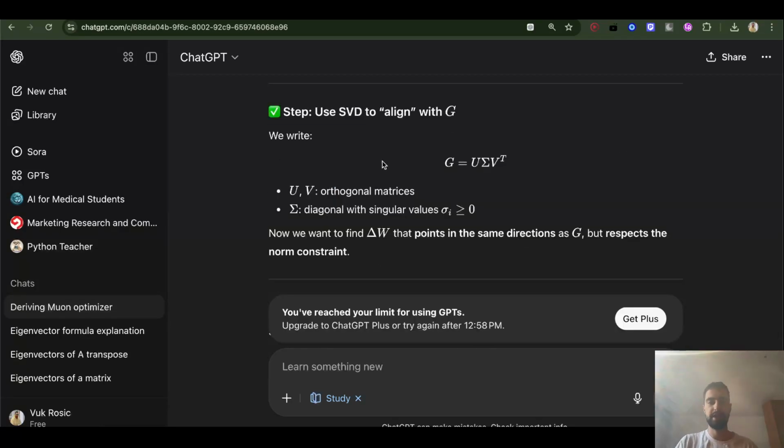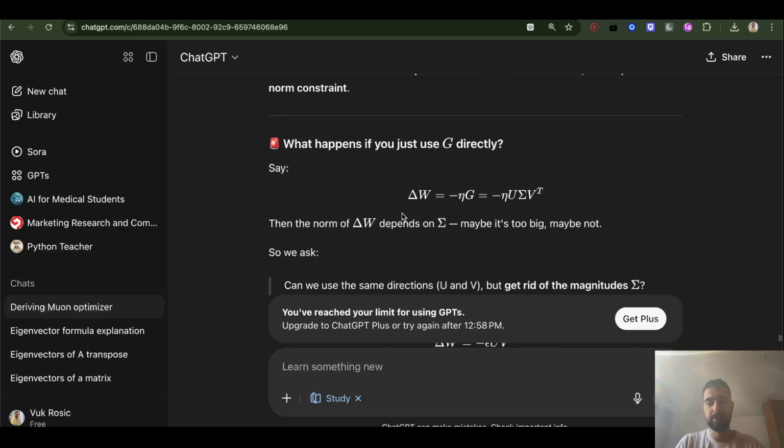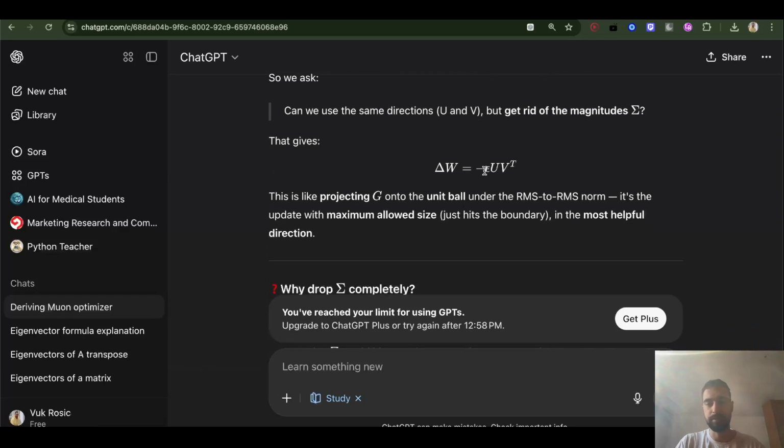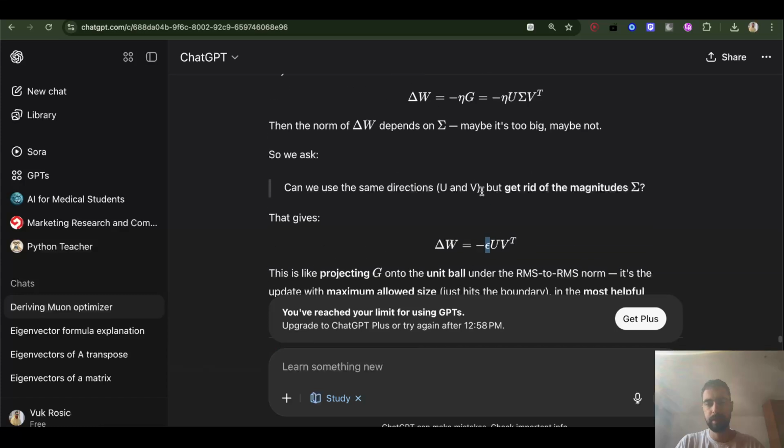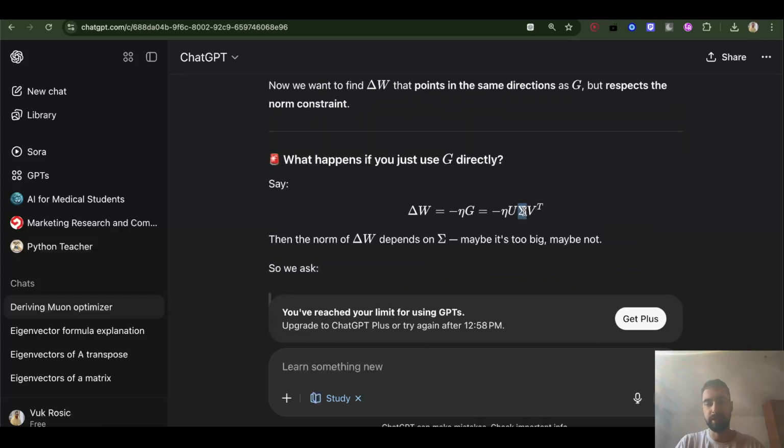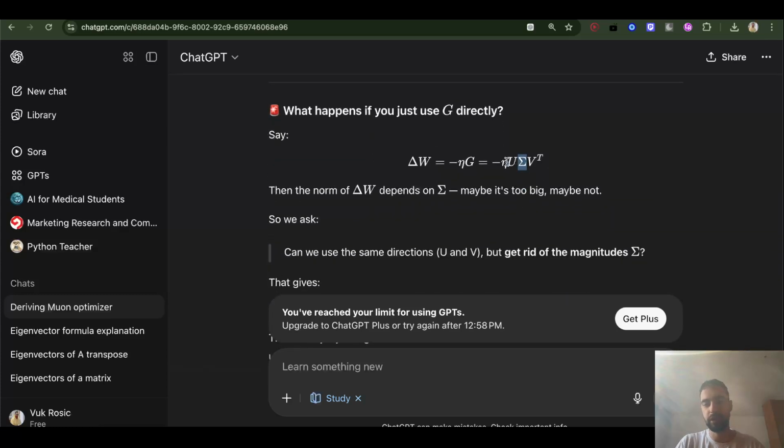Step 2 is to use singular value decomposition to align or process this gradient in a different way. So we will decompose the gradient into these three matrices, and we want to exclude this stretching matrix because this is uncontrolled, and we want to stretch with just some small value epsilon. Is this epsilon? And we don't want to stretch with this. So we will remove this. We will just have U and V transposed, which are rotations. So we are okay with rotations.